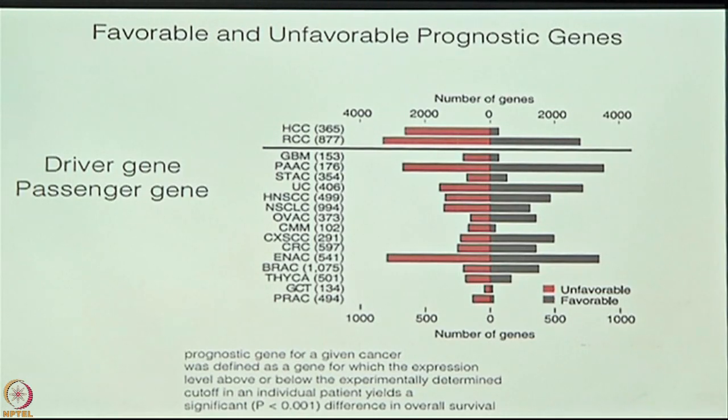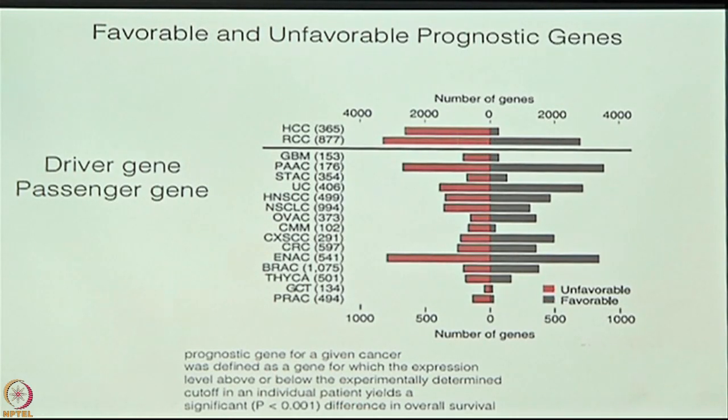Hepatocellular carcinomas and renal cell carcinoma, which are displayed at the top, had the maximum number of prognostic genes in the study, in which we found a correlation. What did we call a prognostic gene? Why did we say that this has got some prognostic effect? Because the expression level was above the experimentally determined cutoff in an individual patient. That is a statistical analysis. So I'm just reading it off the chart there.